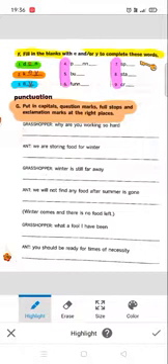Now students, you all know that whenever we write a sentence, the first letter of the sentence always begins with a capital letter and it ends with a punctuation mark. The punctuation mark can be a question mark, a full stop or an exclamation mark. Now let us start.